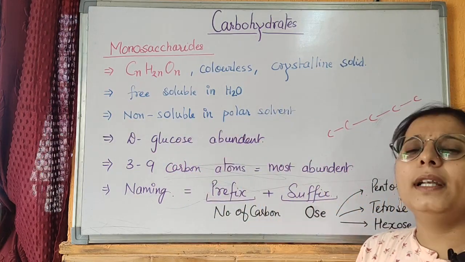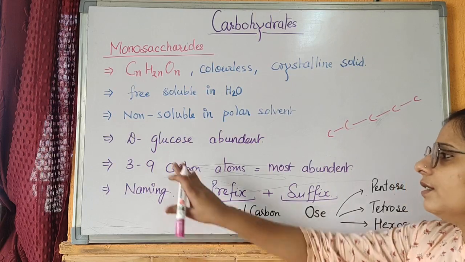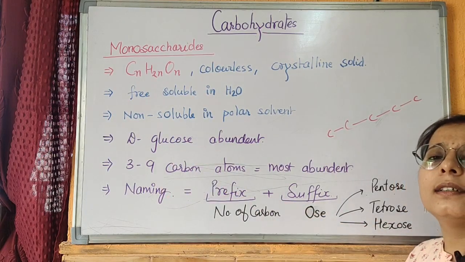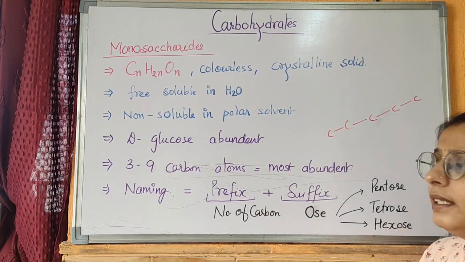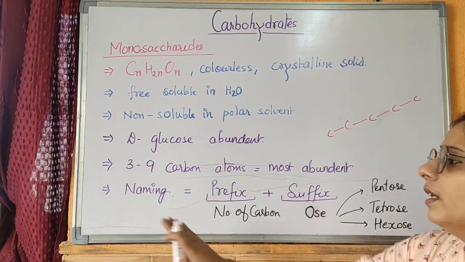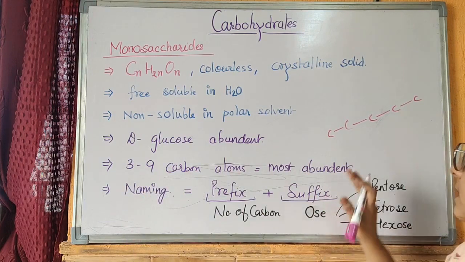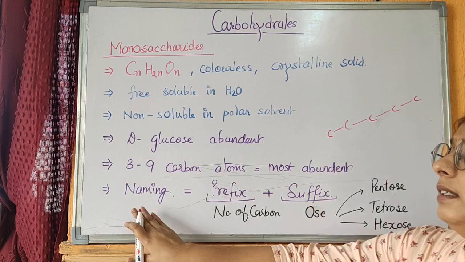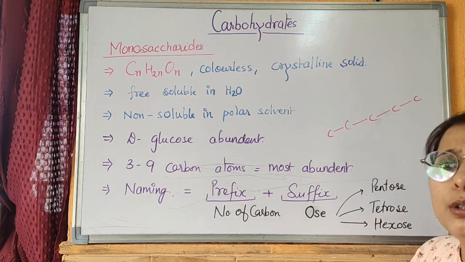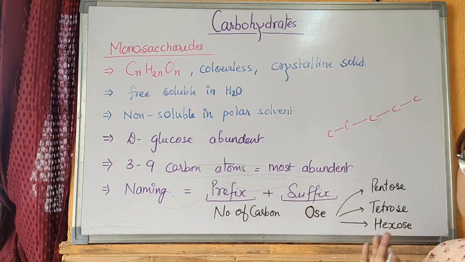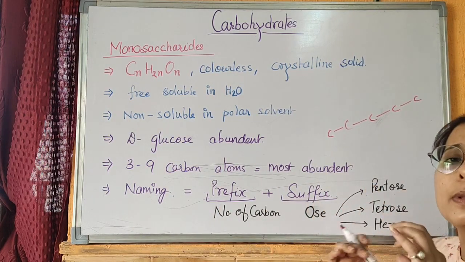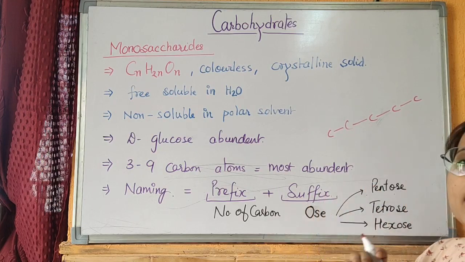The most abundant monosaccharide present on the earth is D-glucose. Most of the monosaccharides present on earth, and they are abundant, have a carbon stretch of 3 to 9 in number. Means the stretch of carbon has mostly 3 to 9 carbons. The naming of a monosaccharide include prefix and suffix, where prefix is the number of carbon atoms present in a monosaccharide and suffix is the addition of OSE at the end of it.